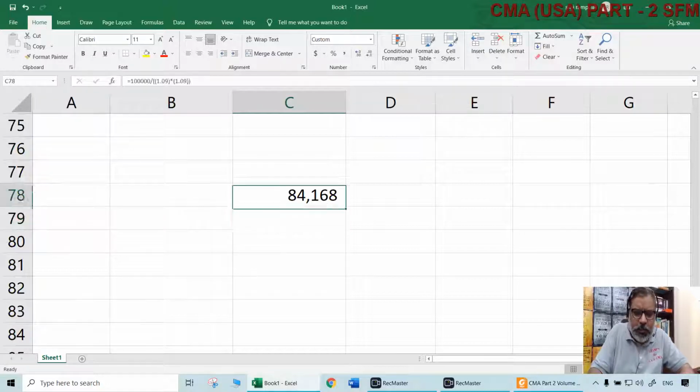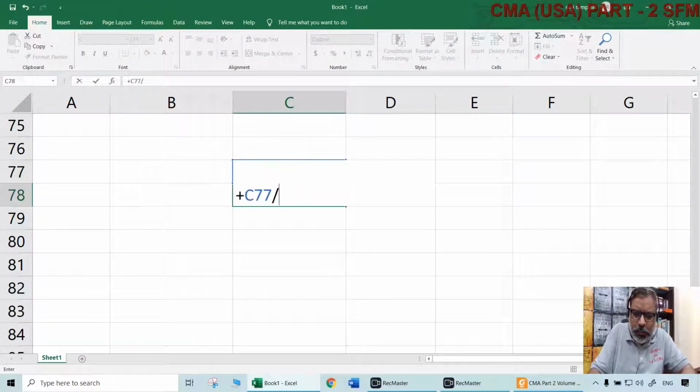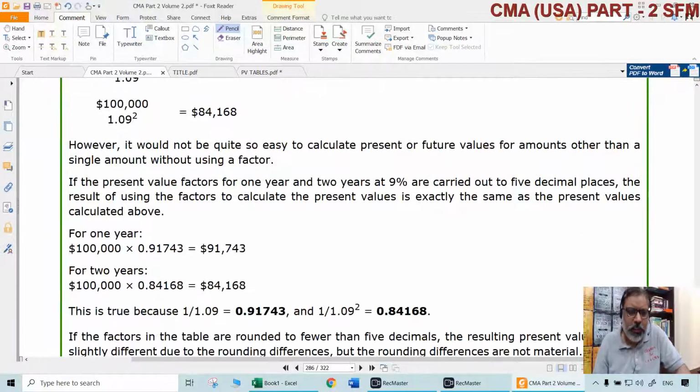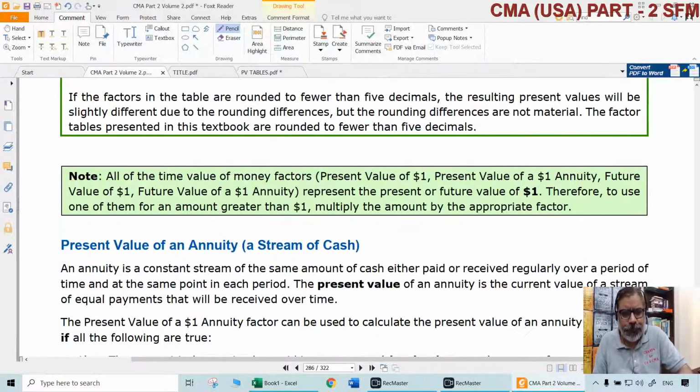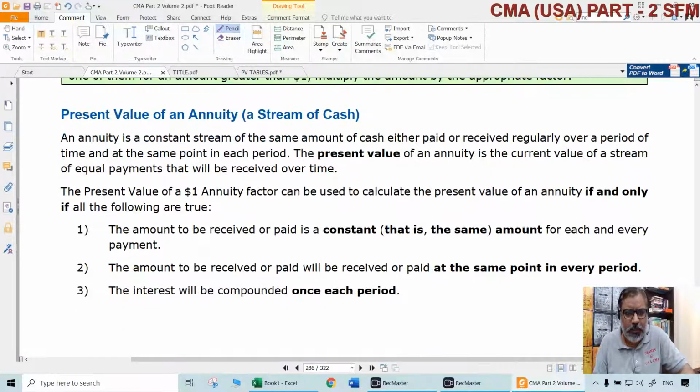And otherwise, an easier way is also what? First you take 100,000 divided by 1.09. Then you take that divided by 1.09. That is easy. Again, you will get the same amount, that is 84,168. Like that, these things can be computed either by doing raw calculations or by referring to tables. If the number of years is more, definitely tables are suggested. For 1 or 2 years, you can directly do it on a normal calculator also. Depends upon your convenience. So that is about the understanding of PVIF, present value interest factor.